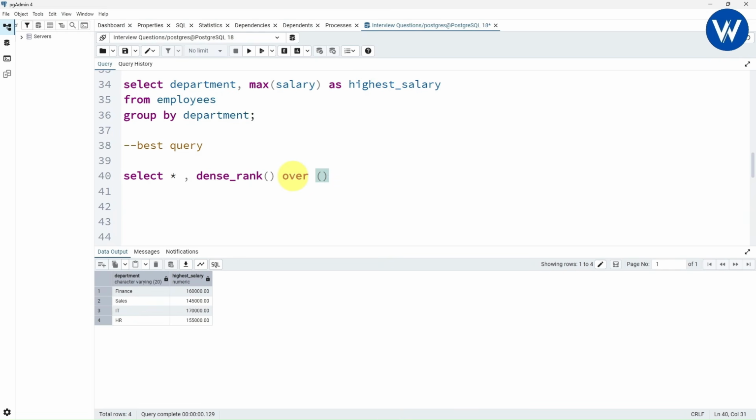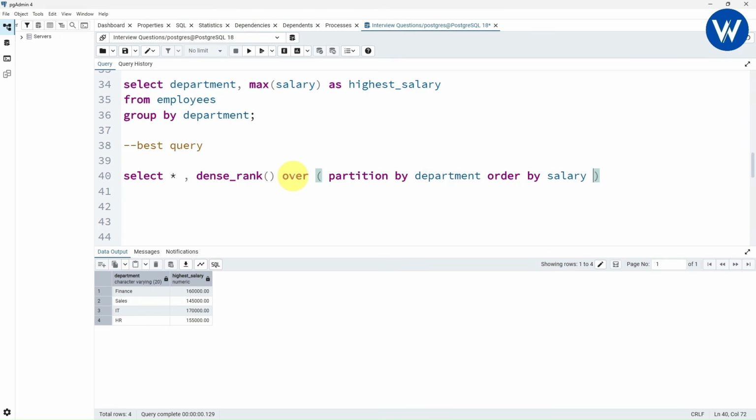So here I will be using the over clause. Inside this I will take partition by department. So here I will write partition by department. We need to find the highest salary. So what I will be doing, here I will write order by salary column.